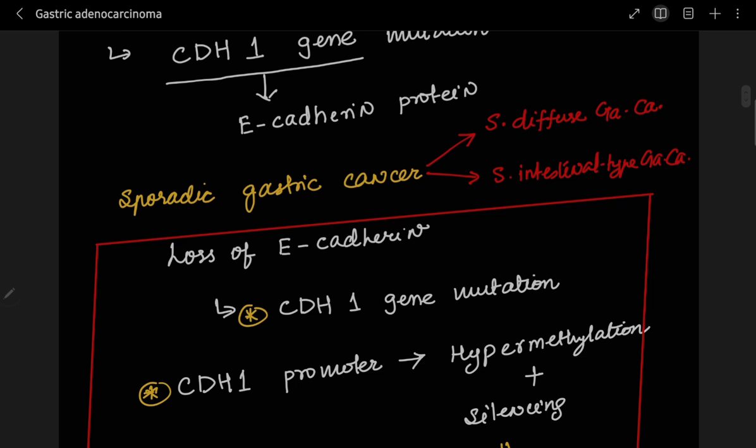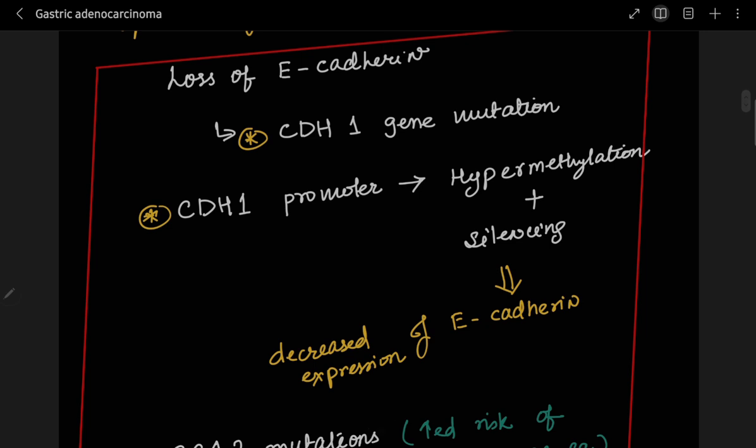Now coming to the second part, sporadic gastric cancer, which we are dividing into diffuse and intestinal type gastric carcinoma. Okay, so first we will see sporadic diffuse gastric carcinoma. What's the pathogenesis of that? Again here a cadherin 1 gene mutation is happening, meaning there is a loss of E-cadherin, meaning the cohesion between the cells is lost, right?